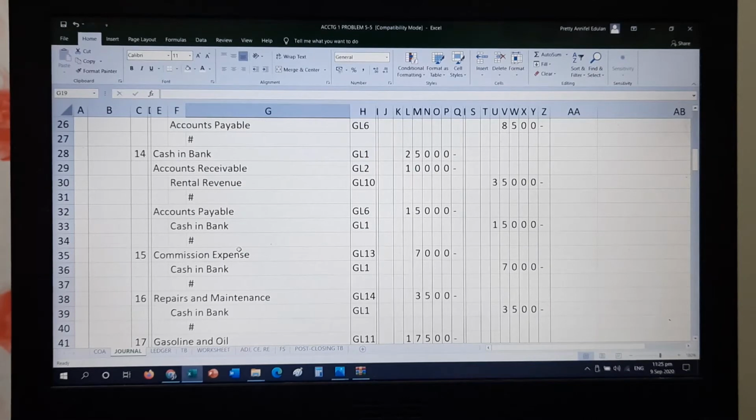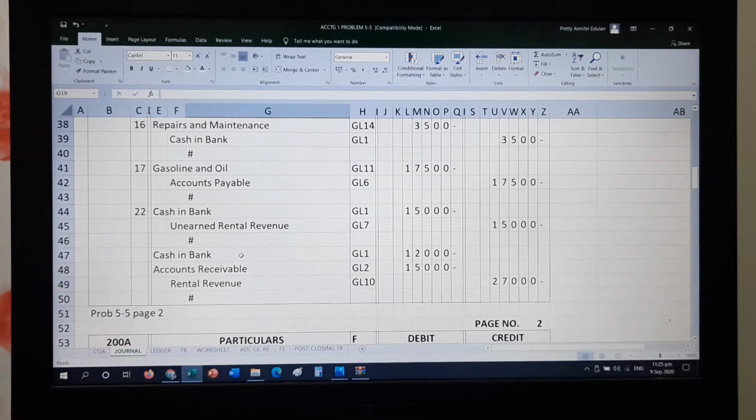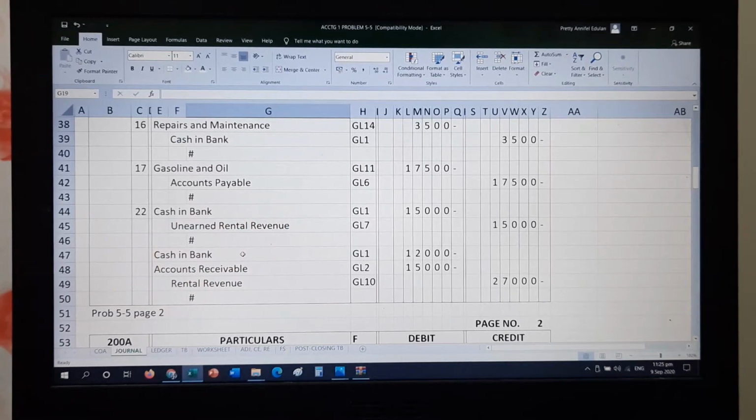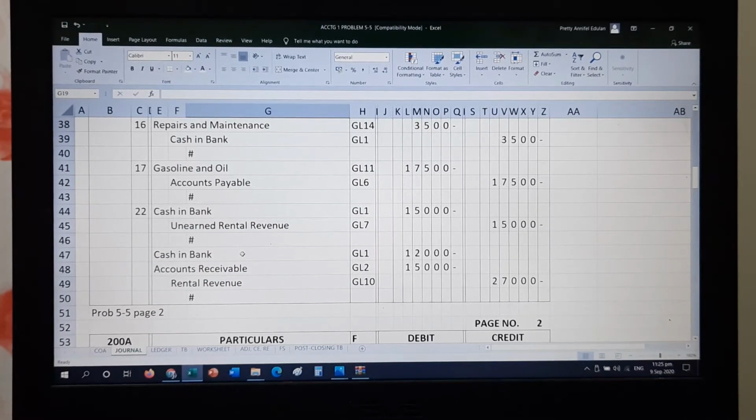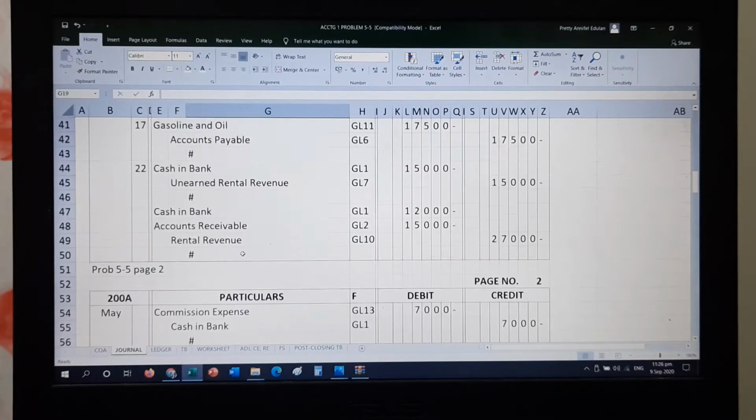Since this is a long problem, I have already exhausted the first page. So it depends on how you wrote in your general journal. If you skipped a space, it could be that probably May 15 or May 16 is already on the next page. So the folio in your ledger will be changed.